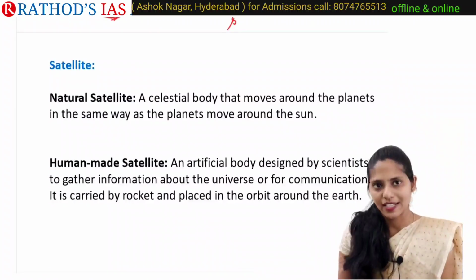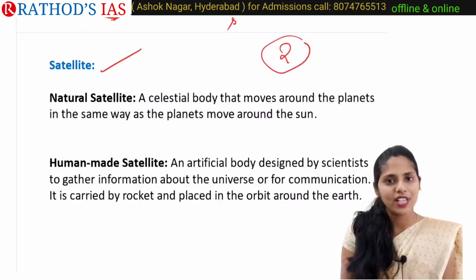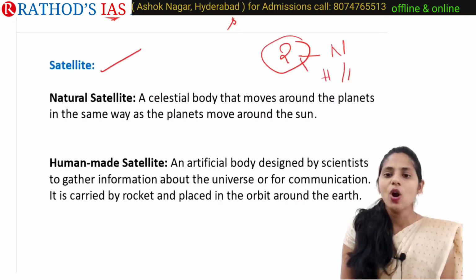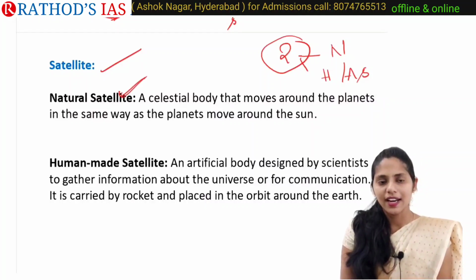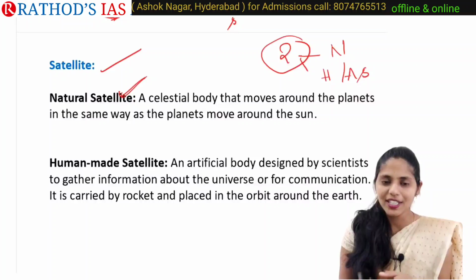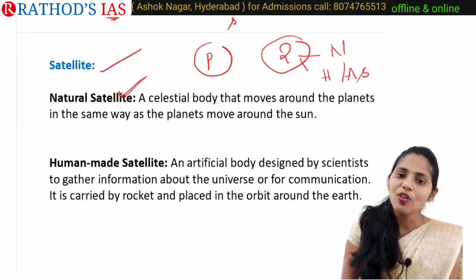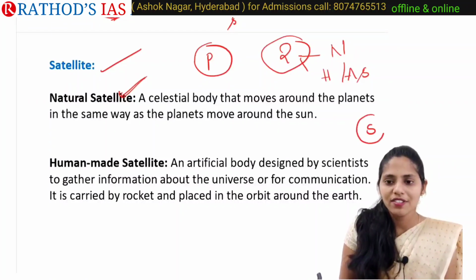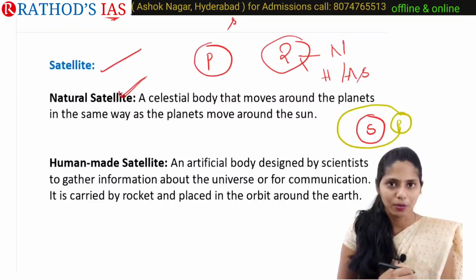Now let us move on to satellites. If you are talking about satellites, we have mainly two types. First one is natural satellites, second one is human made or artificial satellites. Natural satellites are celestial bodies that revolve around our planets. As you know, here we have the sun, and planets will be revolving around the sun in their orbits.